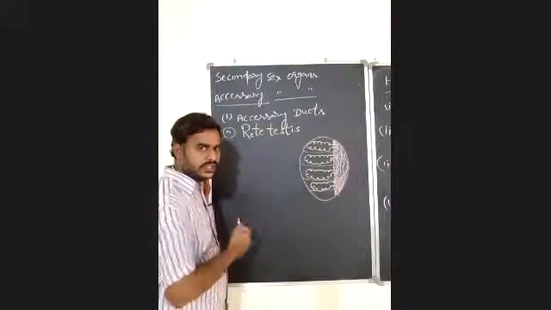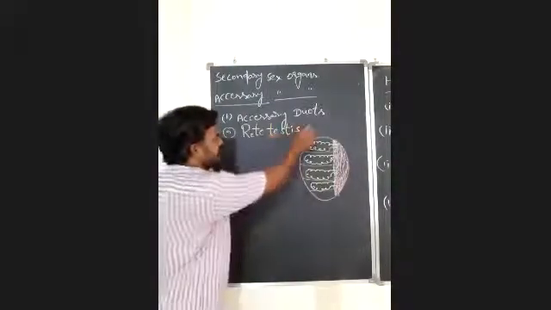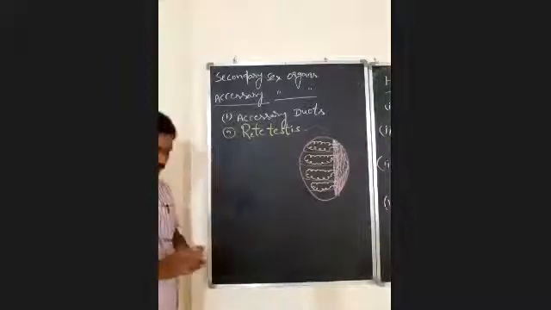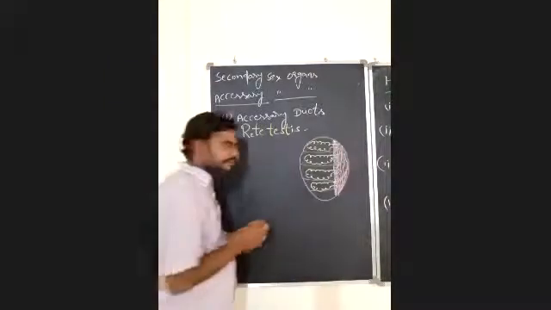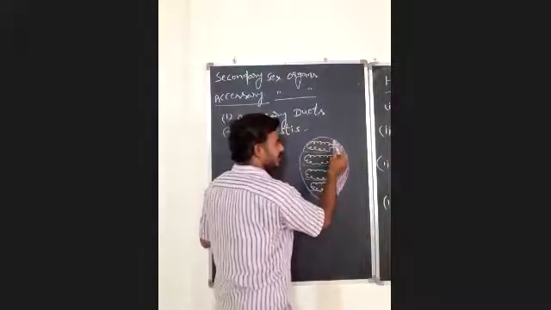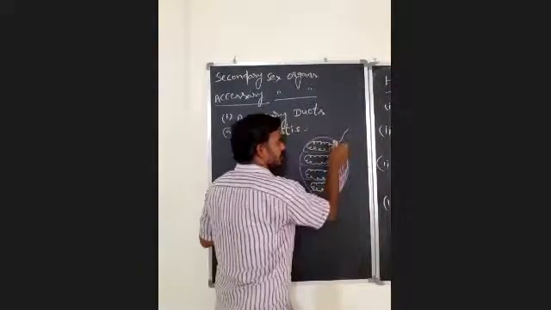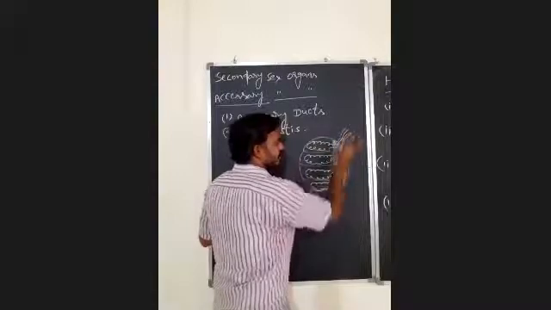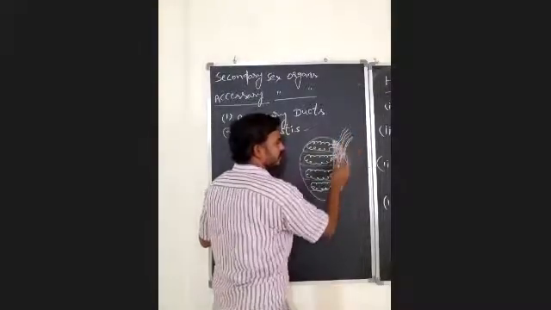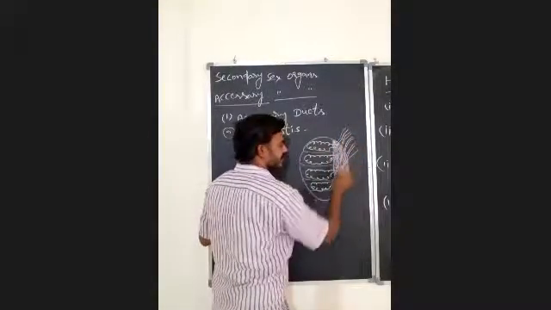Let's hear about the first accessory duct, rete testis. And after this rete testis, observe here, rete testis opens into minute tubular structures.